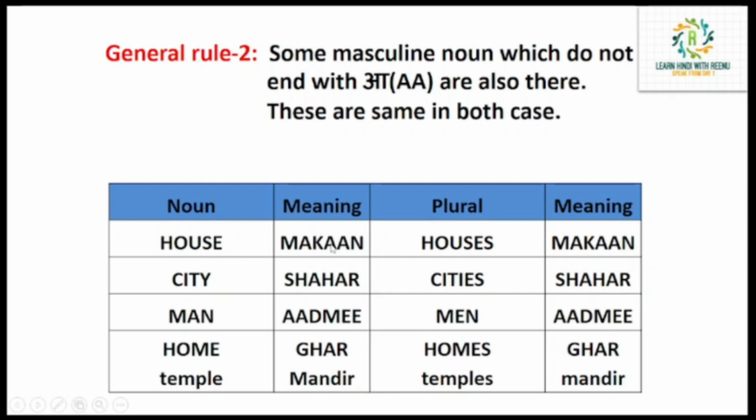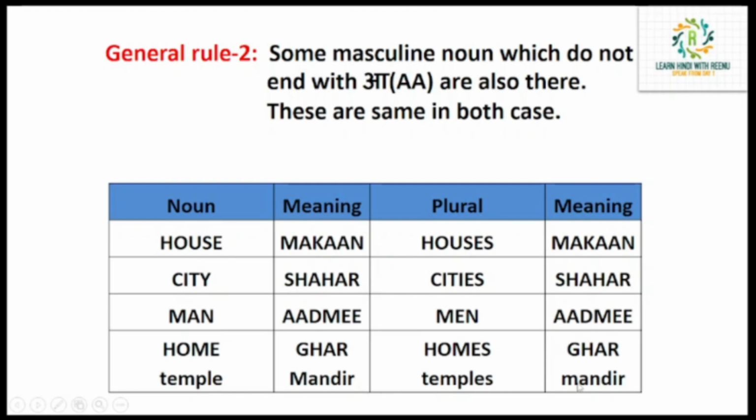So which kind of nouns are these? House is makan, not ending with a, ending with a vyanjan or consonant, and the plural will also be makan. City is shahar, and plural is also shahar. Man, admi, not ending with a, and men, plural is also admi. Home, ghar, homes, ghar. Temple, mandir, and temples also mandir.